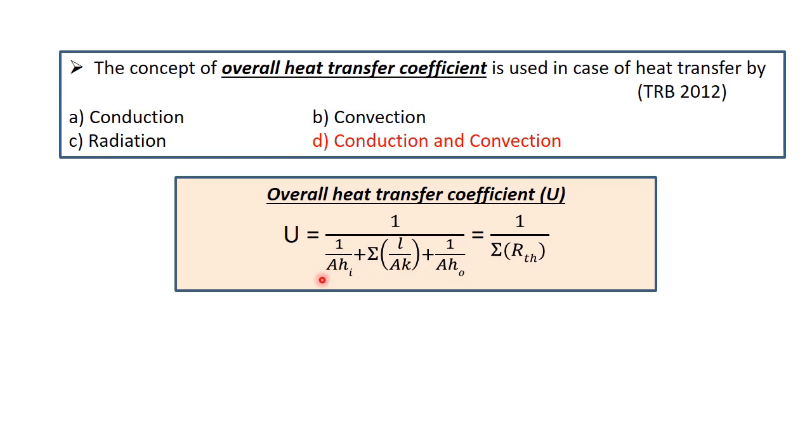So we know that 1 by A Hi is called as convection thermal resistance and L by AK is called as conduction thermal resistance. So the overall heat transfer coefficient U is used to find out the heat transfer by conduction and convection. So it was asked in TRB 2012.